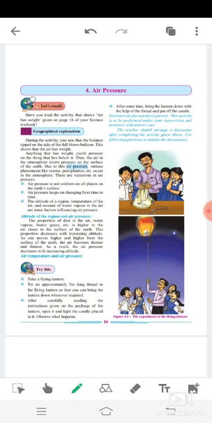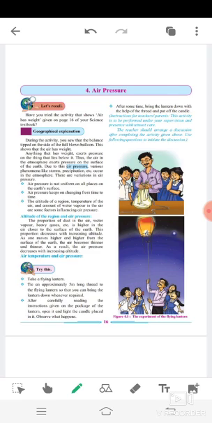Now, altitude of the region and air pressure. The proportion of dust in the air, water vapor, heavy gases, etc. is higher in the air closer to the surface of the earth. This proportion decreases with increasing altitude. As one moves higher and higher from the surface of the earth, the air becomes thinner and thinner. As a result, the air pressure decreases with increasing altitude.